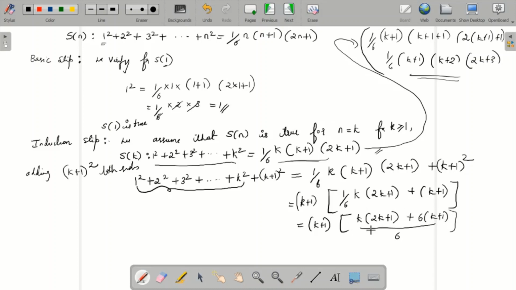Now I try to multiply this. What you will get is k plus 1 as it is, and here you will get 2k square plus k plus 6k plus 6, divided by 6.